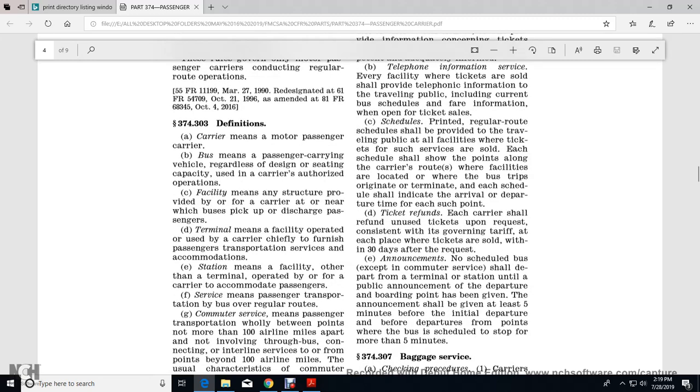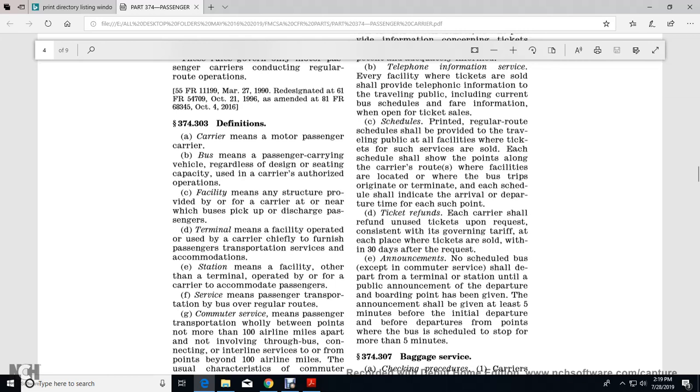Schedules: printed regular route schedules shall be provided to the traveling public at the office where tickets for such services are sold. Each schedule shall show the points along the route where carrier travel facilities are located, wherever bus trips originate and terminate. Each schedule shall indicate the arrival and departure time at each such point. Ticket refunds: each carrier shall refund unused tickets upon request, through the carrier at each of the places where tickets are sold, within 30 days of the request.